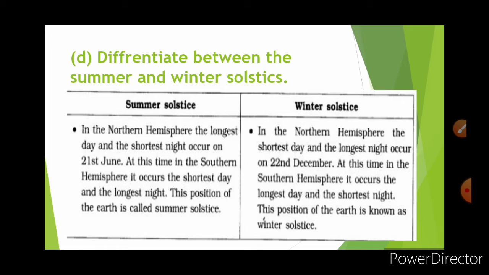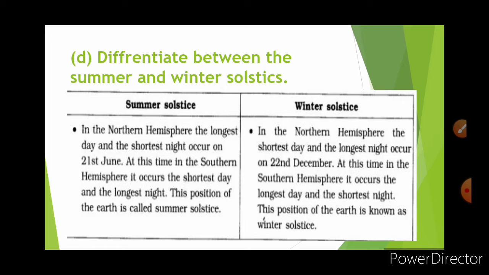Question number 4. Differentiate between the summer and winter solstices. We have already discussed this in the chapter. What is the difference? In the summer solstice in the northern hemisphere, there is the longest day and shortest night, and in the winter solstice in the northern hemisphere, the shortest day and longest night. And what is the date?